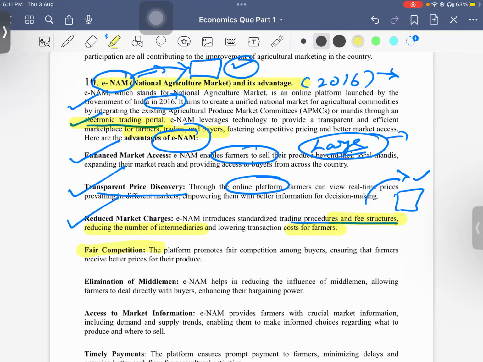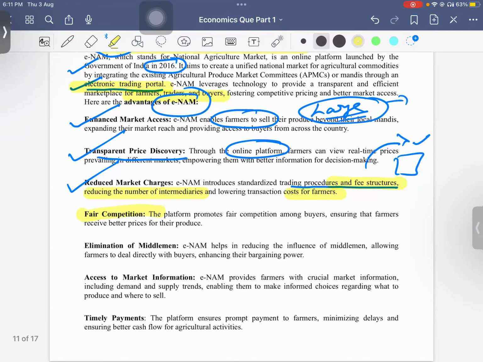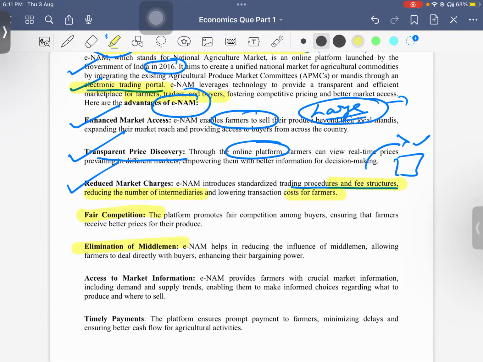And there will be fair competition because it is an online trading platform, so everyone can know the prices. Then elimination of middlemen, as farmers can trade directly. Then access to market information about prices in different places. Timely payment: the platform is government regulated, so they will get paid on time and everything will be recorded.